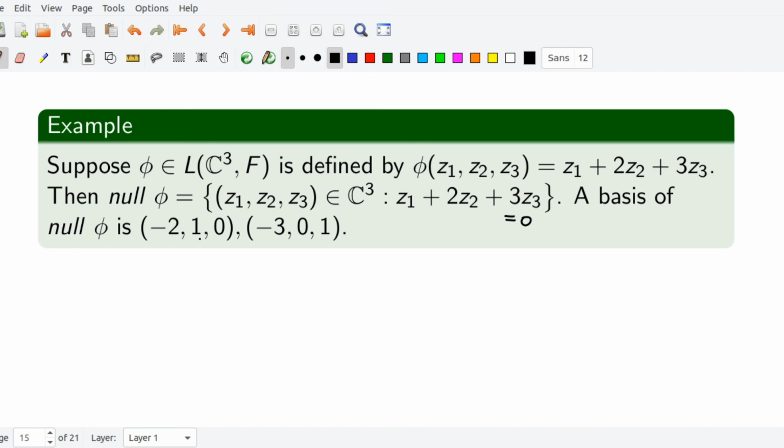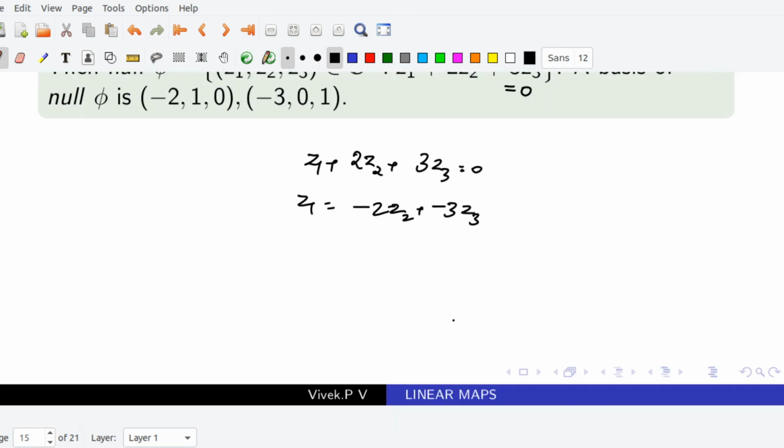If you compute a basis of the null space, it equals (-2, 1, 0) and (-3, 0, 1). That's very easy to verify, because z1 plus 2 z2 plus 3 z3 equals 0 implies z1 equals -2 z2 minus 3 z3. Here z2 and z3 are independent, or free, variables.